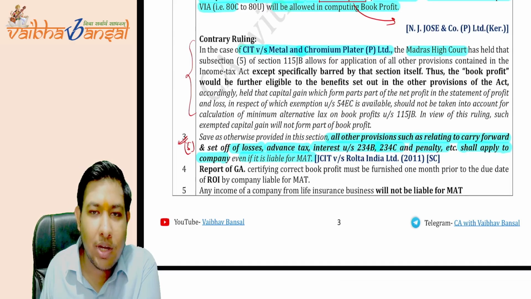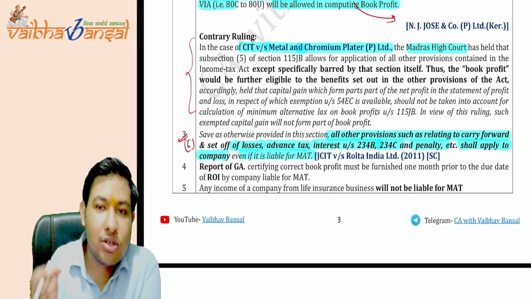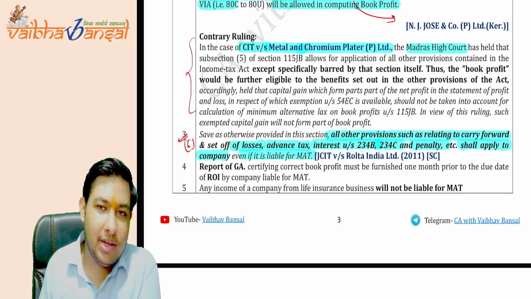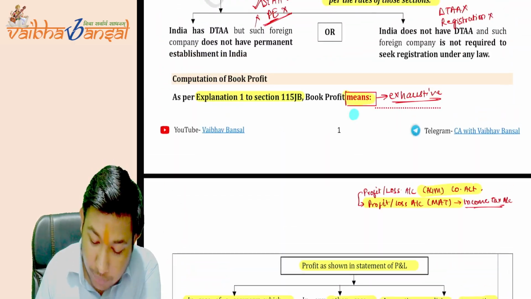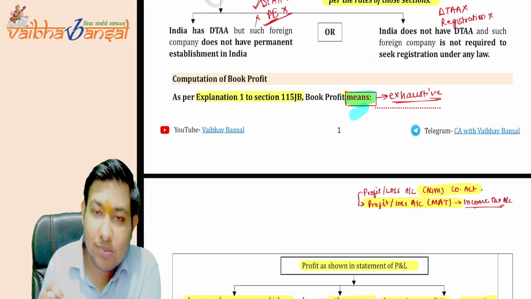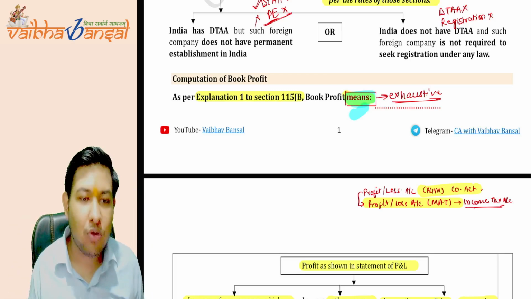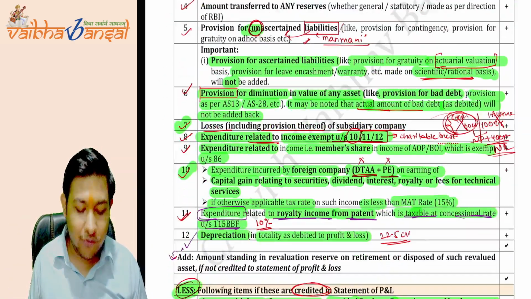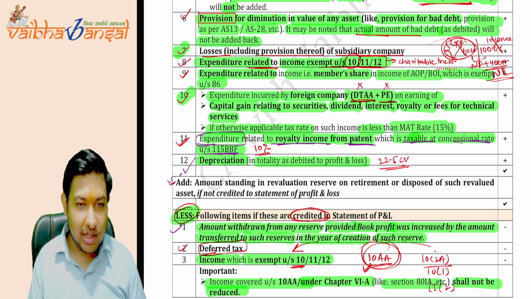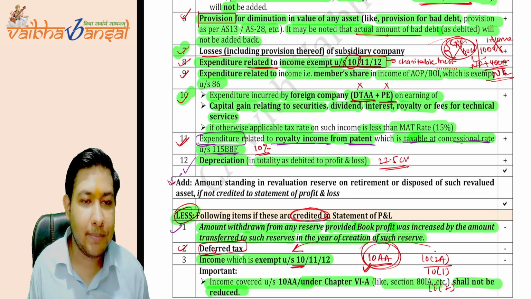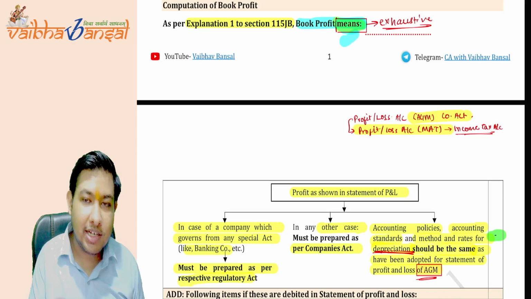The contrary ruling we are giving. What is the contrary ruling? They said whatever you want, that we will disallow it, so you have to write it in the section. You have written that the book profit means. If you are saying this means, so write everything. Write every section, whichever is allowed, whichever is not allowed. If you haven't written here that the section 54EC deduction is allowed, we will not give anything.